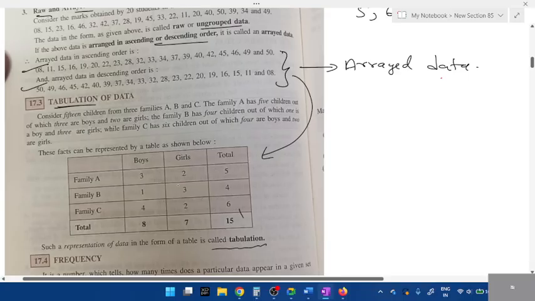See here, from the table it is very easy. If I ask you how many girls does family B have? 3 girls. Isn't it easy? Then, what's the total number of boys in all 3 families? 8. What's the total number of people present in all the families? 50. Aren't we getting some information out of it? This is known as statistics. So basically you arrange your data and study it, and that is known as statistics.